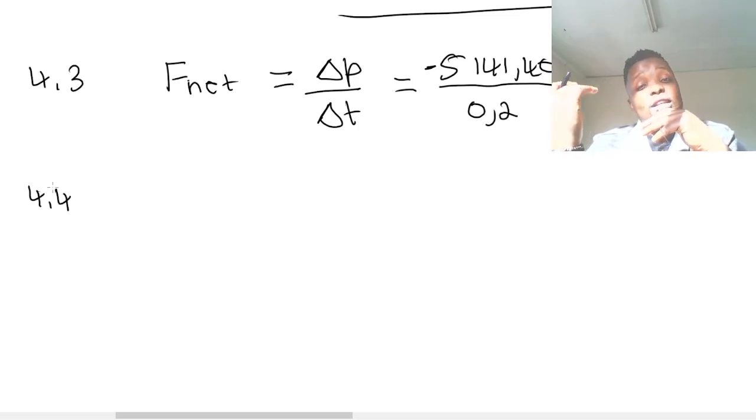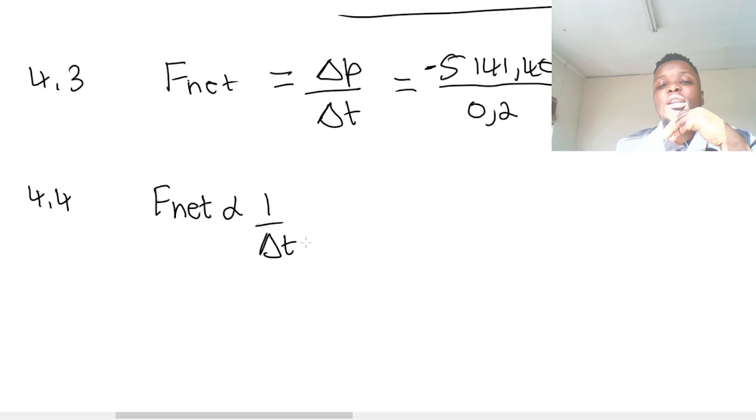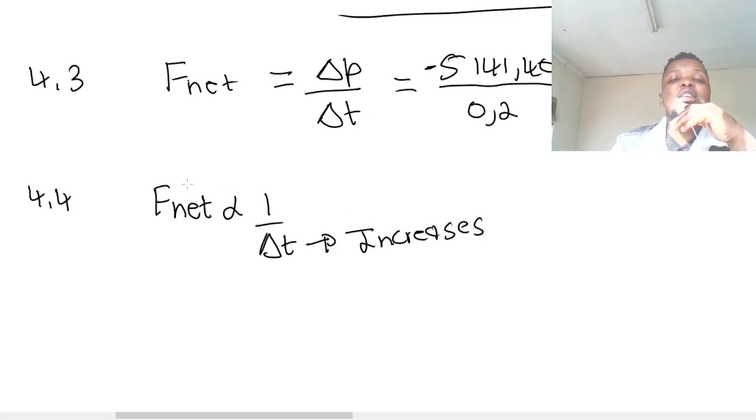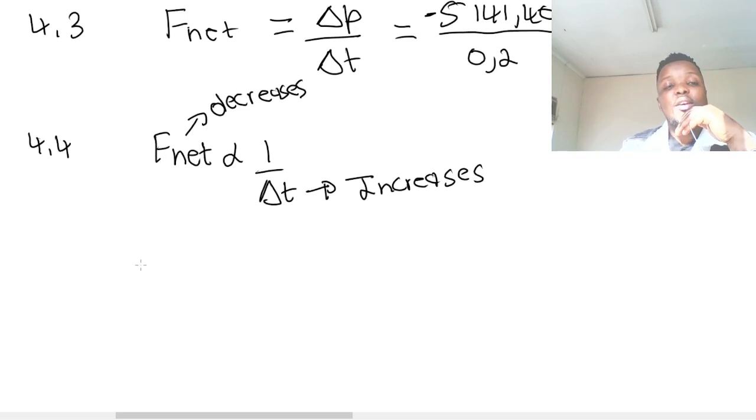When you increase the contact time, the effect of a net force will decrease because F net and change in time are inversely proportional. Look at this. F net and change in time are inversely proportional. So when you increase the change in time, it means when the contact time increases, the effect of the net force will decrease because these two variables are inversely proportional. So an increase in contact time causes a decrease in net force. So the function of an airbag is to increase contact time.